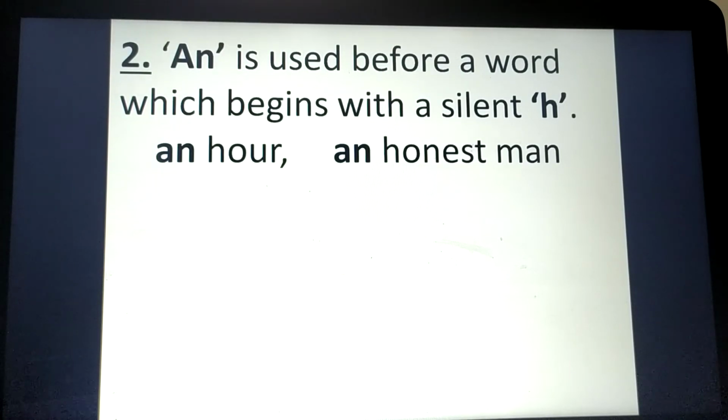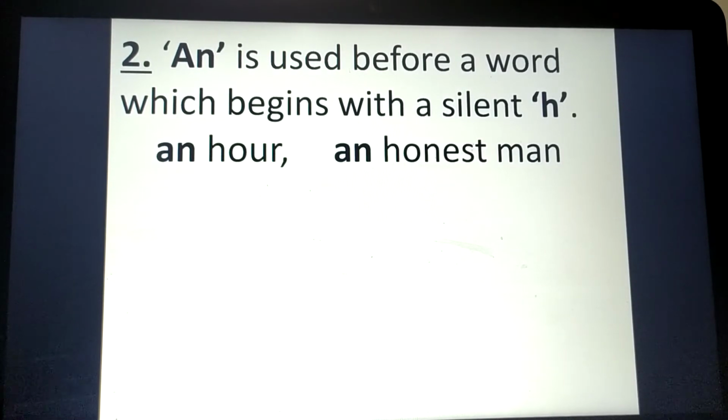Same in the case of an honest man. Honest, in the case of an honest man, here also H is silent. The word is beginning with a vowel sound only. That's why we will use an only.